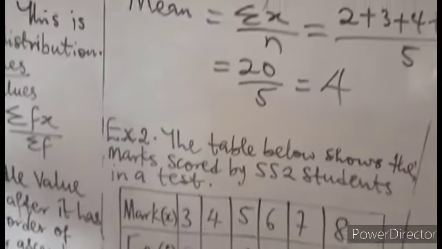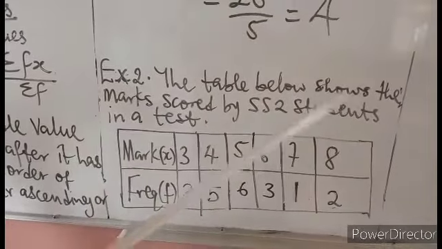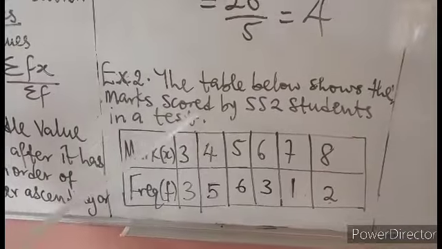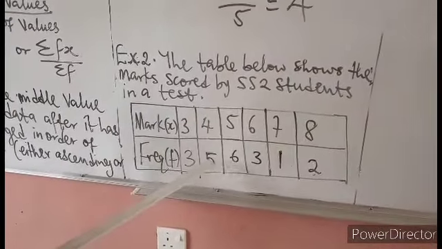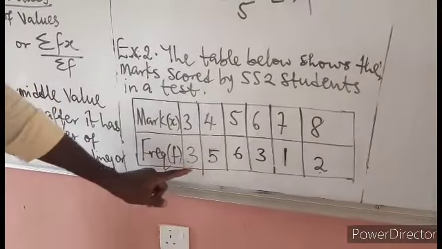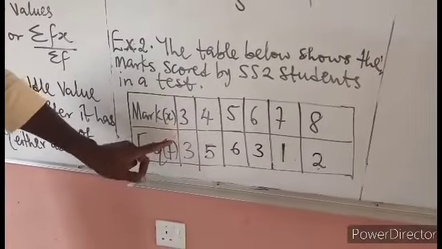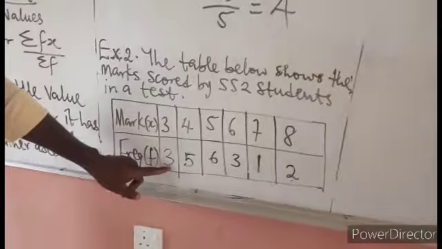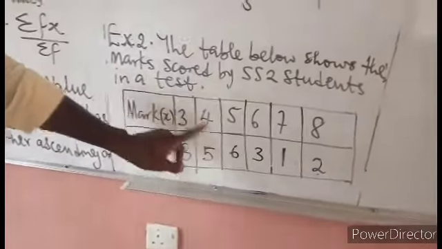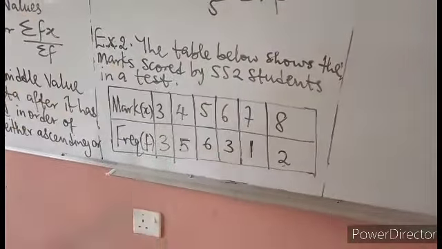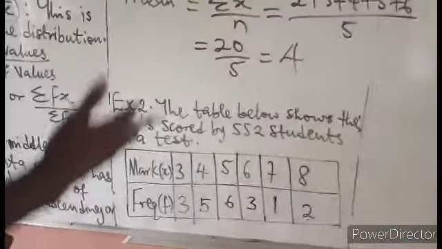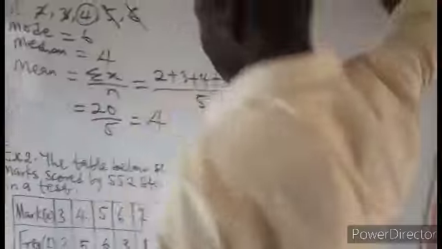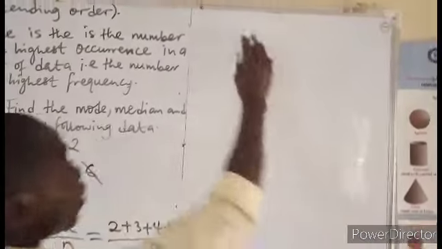Let's go to example 2. The table below shows the marks scored by SS2 students in a test. Here is the table. This is telling us the frequency, the number of people that scored 3 is 3, 5 people scored 4, 6 people scored 5, and so on and so forth. So we are going to use this to construct our frequency table. Then we'll find all the other parameters that we are required to find.